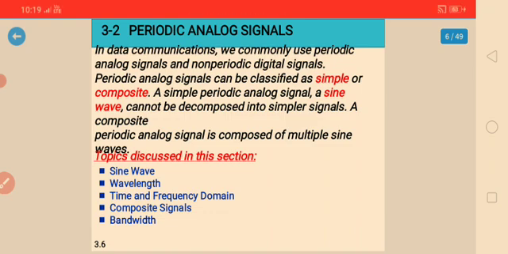Periodic analog signals can be classified as simple or composite, and periodic signals complete a pattern within a measurable time frame called a period.